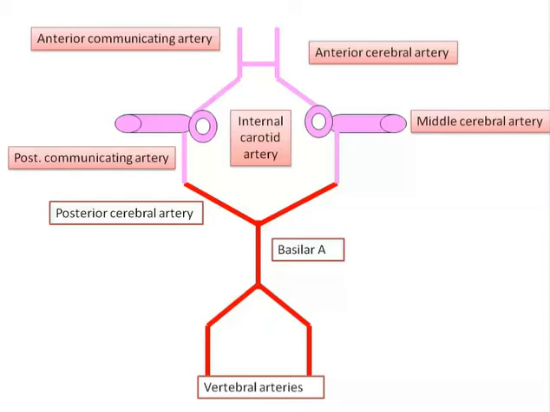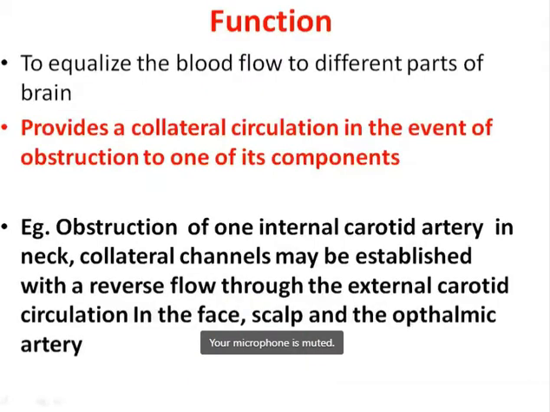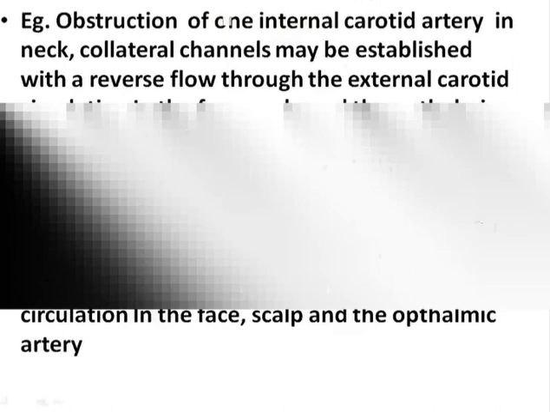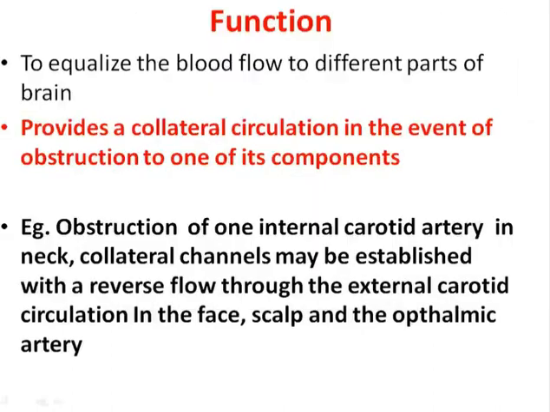So what is the function of circulus arteriosus? The function of circulus arteriosus is to equalize the blood flow to the different parts of the brain. It provides the collateral circulation in the event of obstruction to one of its components. One of its components means any component is blocked because of the atherosclerosis. First of all, it provides the collateral circulation.